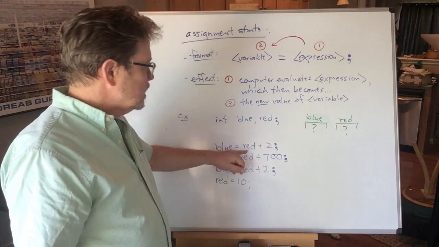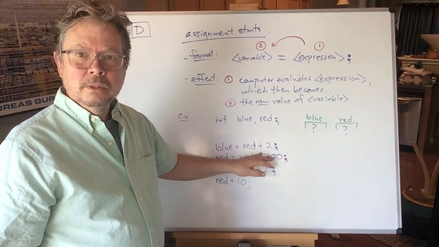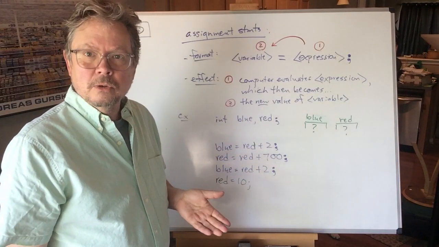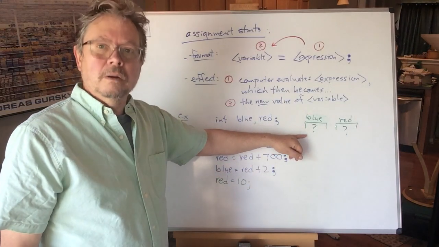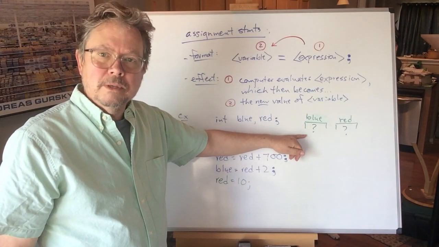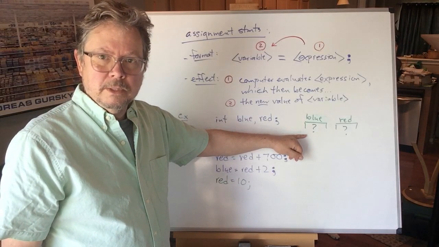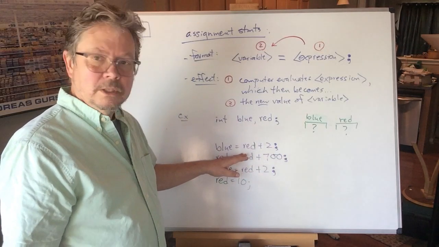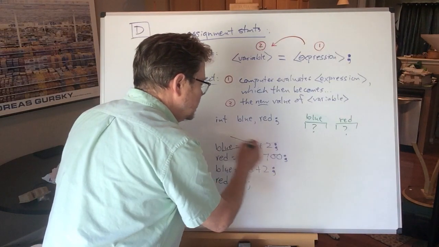So it looks up the value of variable red, which is garbage. Garbage plus 2. Let me see. I could do that. That's too big or garbage. So what this is doing is dumping more garbage in blue, replacing the old garbage that was there, and you see what the problem is. Garbage in, garbage out. Too large or garbage, that's still garbage. This is not good.